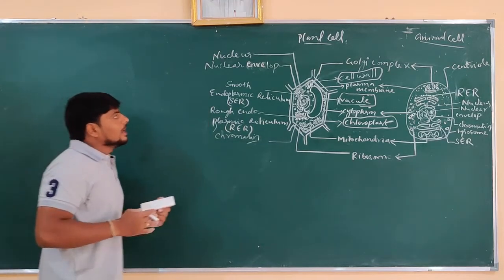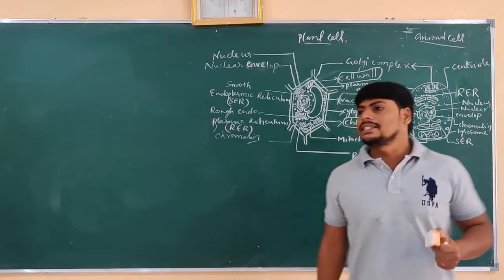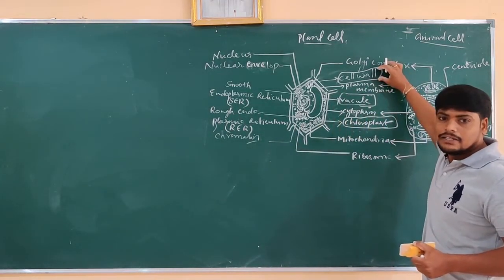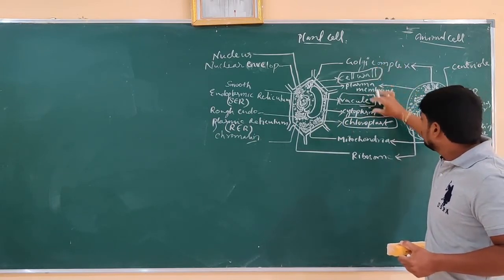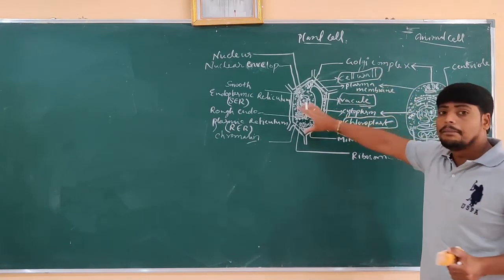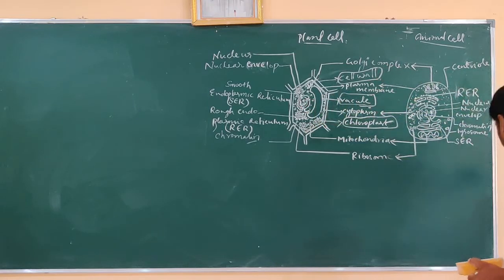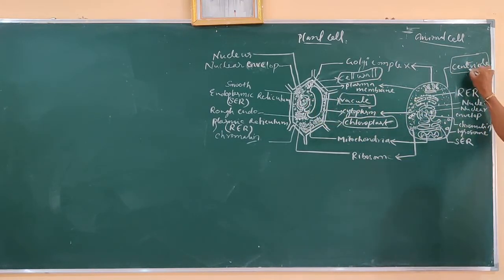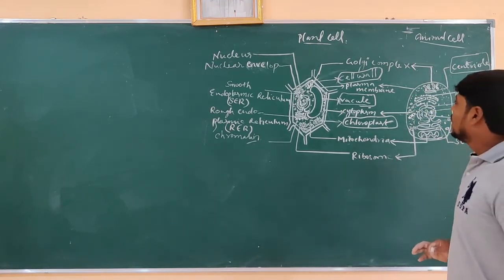Here some of the parts in boxes are found only in the plant cell. And here we can see this is found only in the animal cell. Simple, this is the difference between plant cell and animal cell. So what parts are present here?